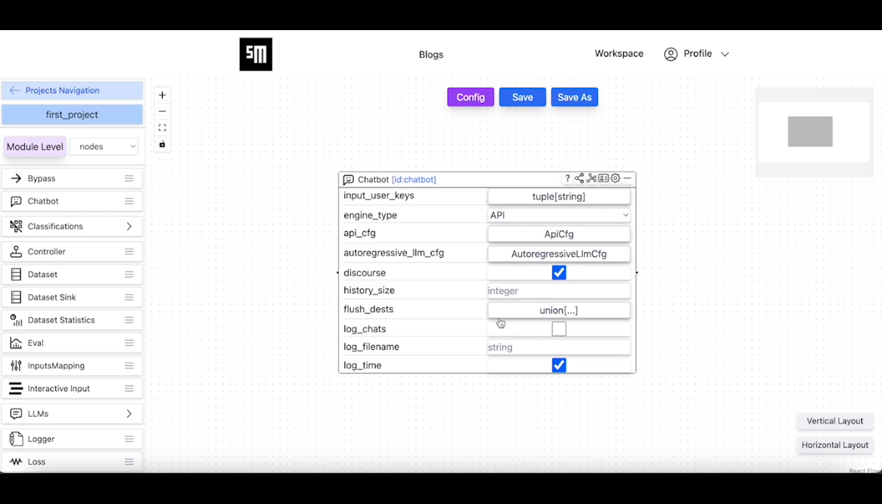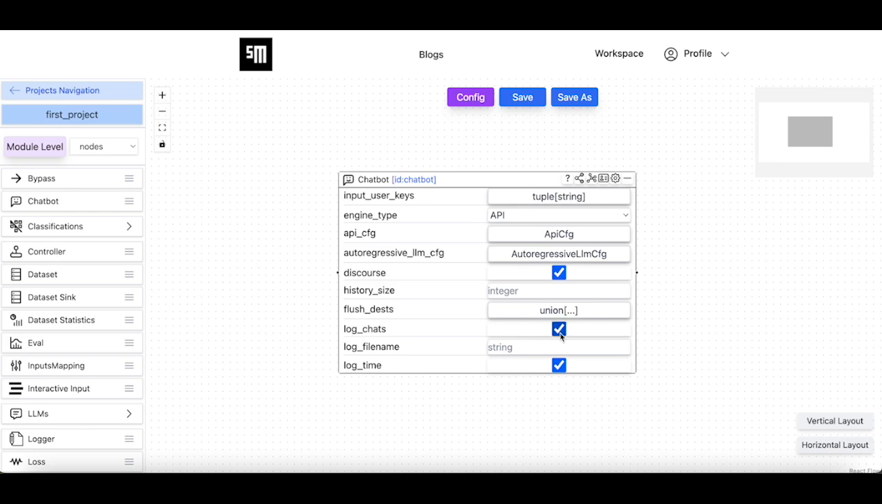The history size parameter is only relevant if the discourse parameter is set to true. If the history size is not set and the discourse mode is enabled, then the chat history is kept indefinitely. If the history size is set and the discourse mode is enabled, only the number of the latest conversations specified by the history size will be kept.